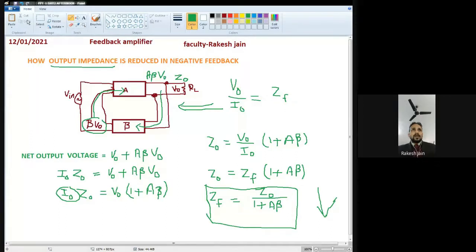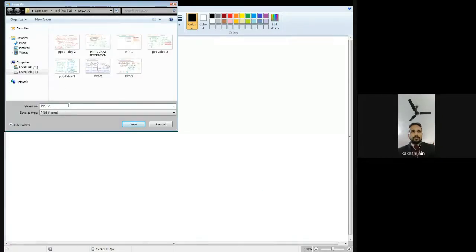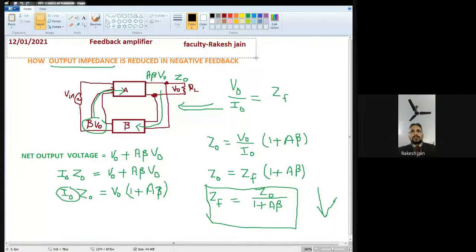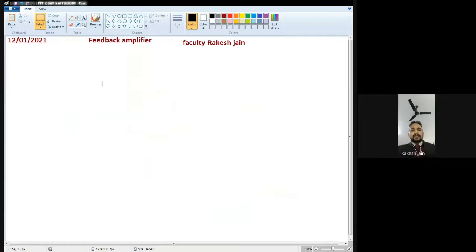Now see in the MS Paint file. I just save this one. We have already completed how negative feedback increases the input impedance and decreases the output impedance in voltage series feedback, how negative feedback stabilizes the gain, and how the variation with feedback is lower compared with the variation without feedback.